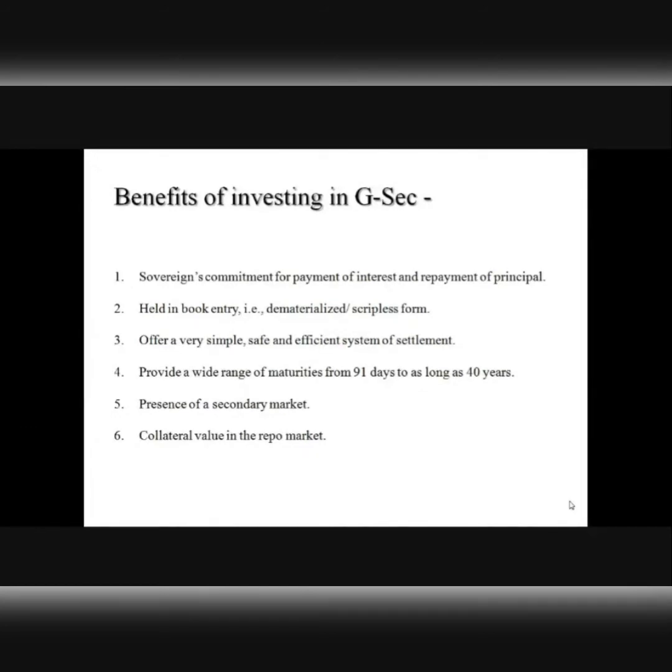Now, since government securities represent safe investments and they enjoy a huge collateral acceptability in the repo markets, there is no need to sell government securities in case one is in need of cash, right? So these securities can always be given as collateral for securing a short-term loan from the bankers in the market, right?